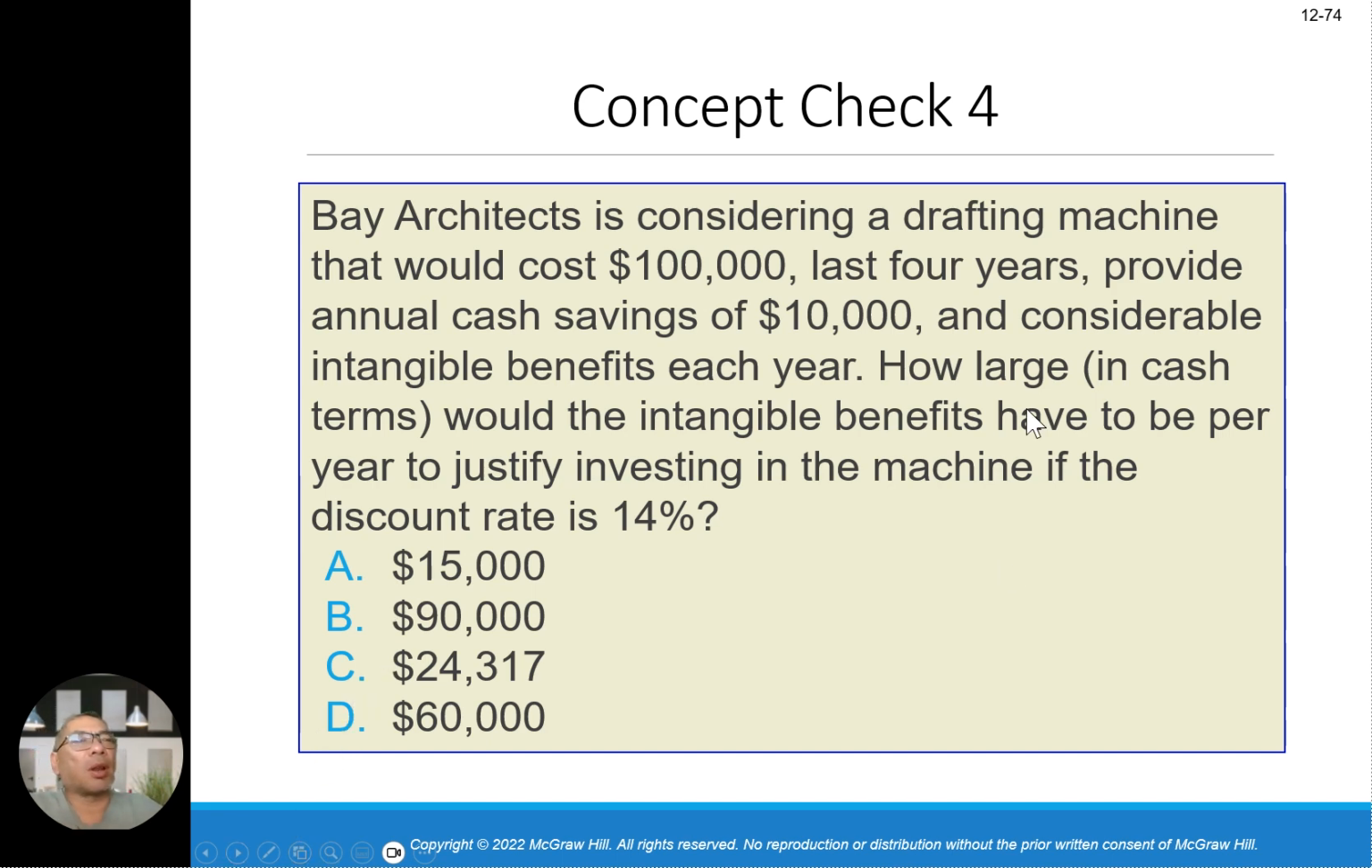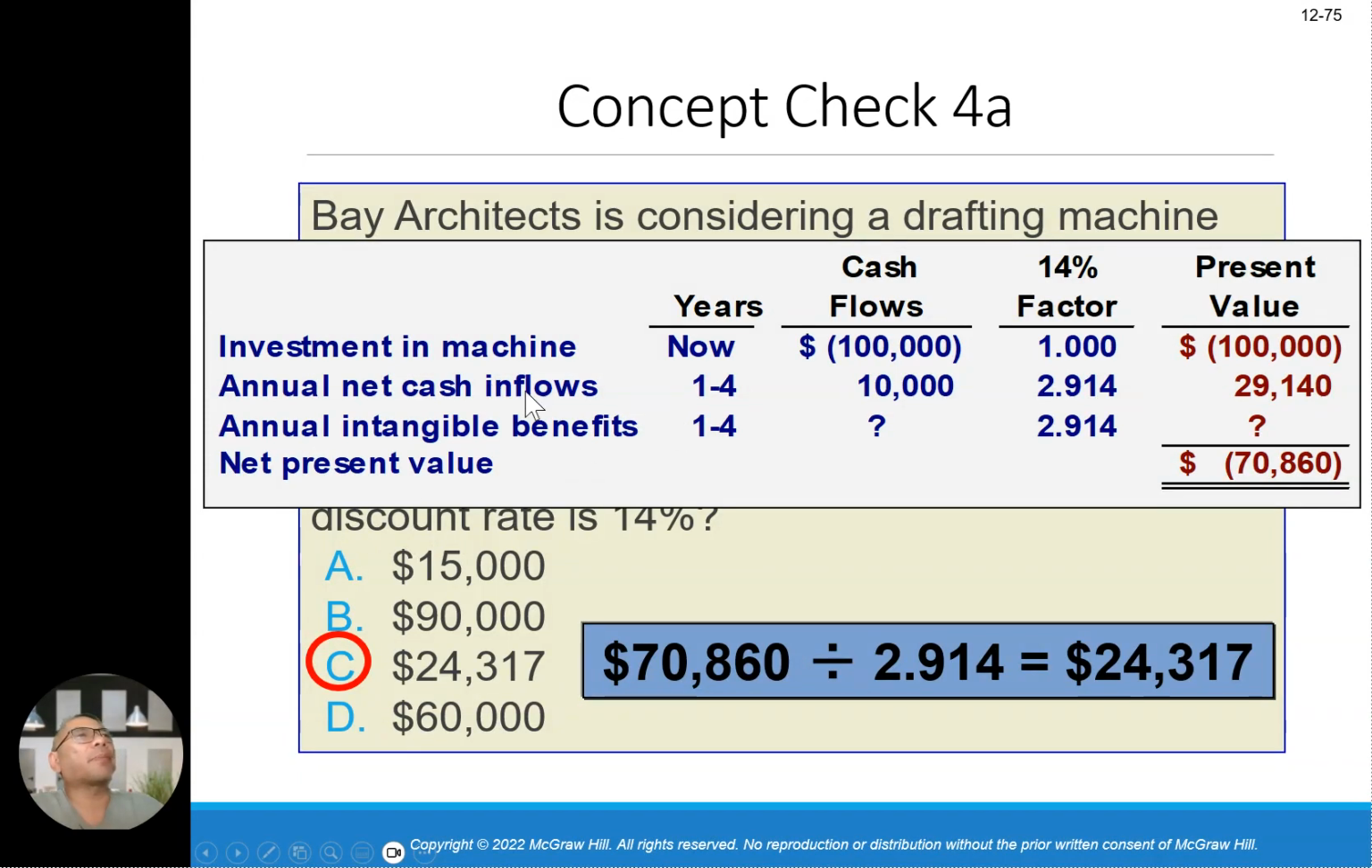So the logic for this problem, here is the way you do problem solving. Okay, you're going to plug in this number. So you got this 70,000. It's 60 divided by 2.914. This is looking at the present value here. Okay, this is the number.